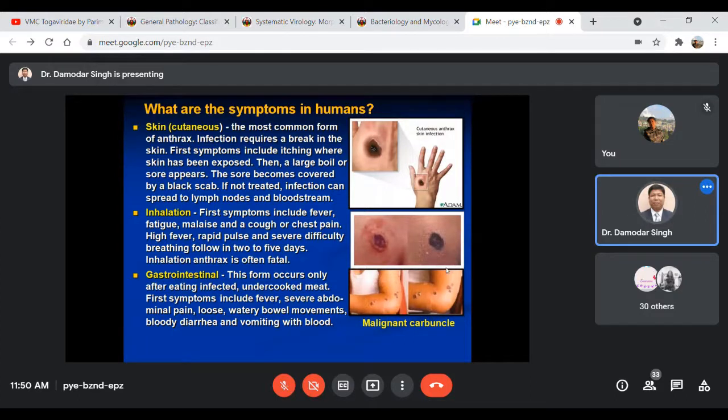Then the gastrointestinal form. In this form, there is ingestion of infected or undercooked meat, meat infected with the organism Bacillus anthracis. If meat is not properly cooked and is eaten by people, they may contract the disease and show signs like rise of body temperature, severe abdominal pain, loose or watery bowel movements, bloody diarrhea, as well as bloody vomiting. Okay, that is the intestinal form.